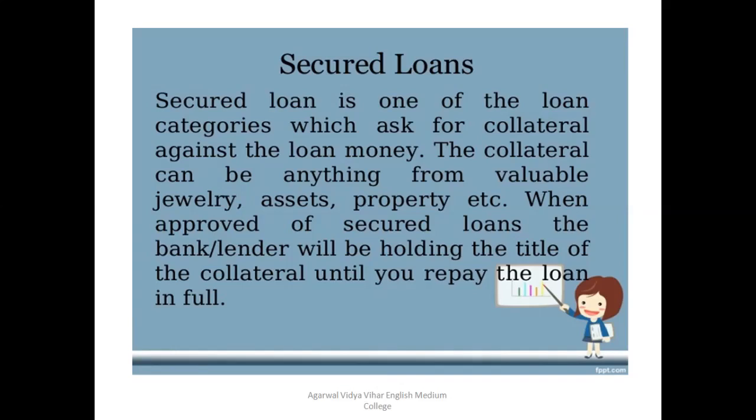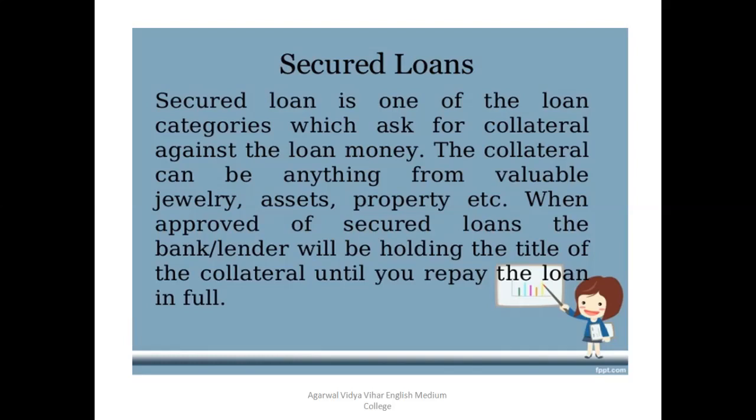If you want to take the loan, the banker is going to ask you to keep an asset as security against the loan amount. The collateral can be anything from valuable jewelry, assets, property, and so on. It may be any tangible asset. It is not compulsory that it must be movable or immovable. You can keep any asset as security with the banker, but it must be a tangible asset. You cannot keep any intangible asset as security.